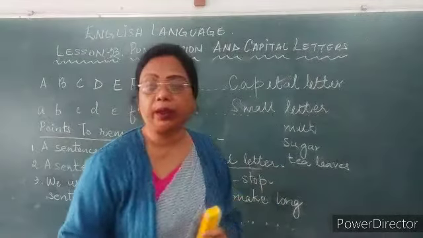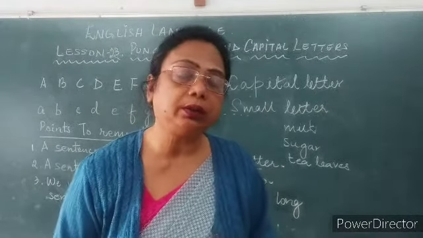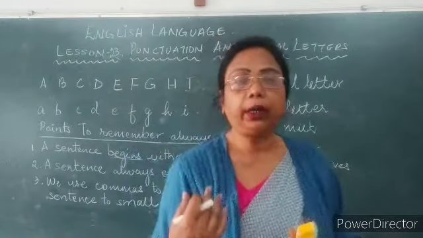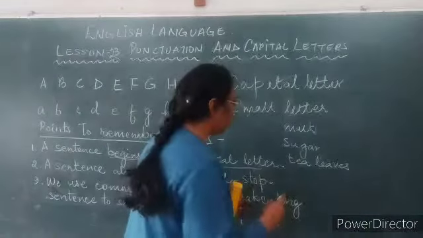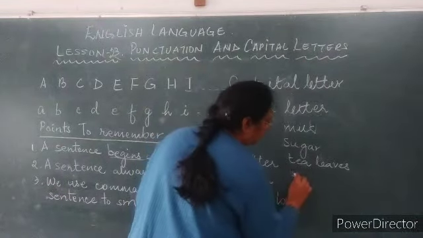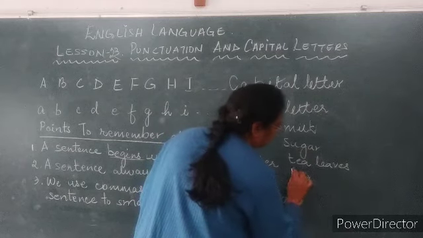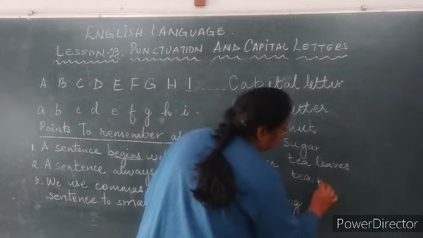And since it is winter season, most of us like to drink it with ginger. So we can add tea masala or ginger, anything. Tea masala.